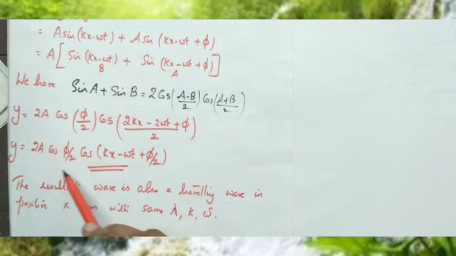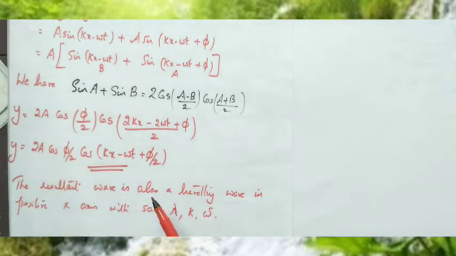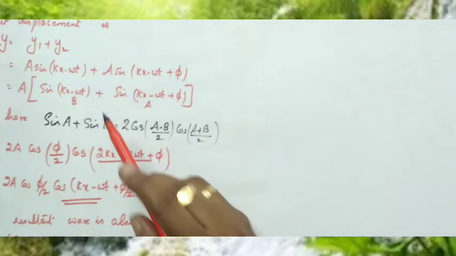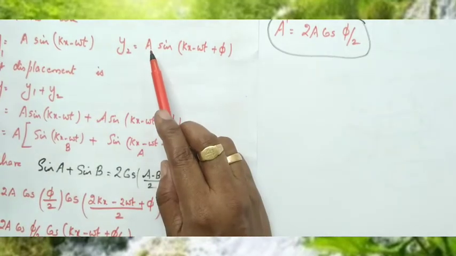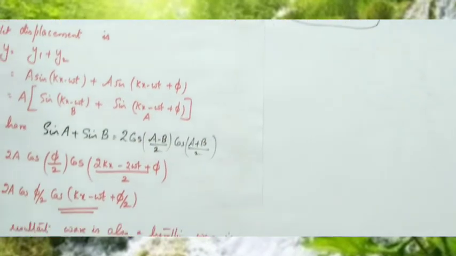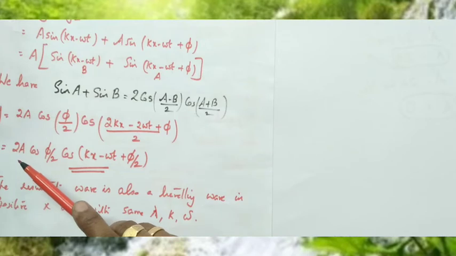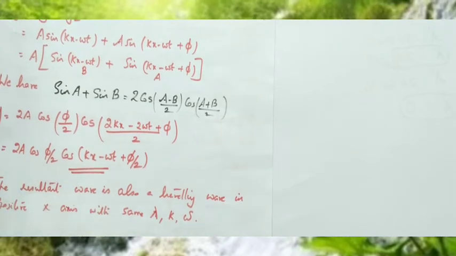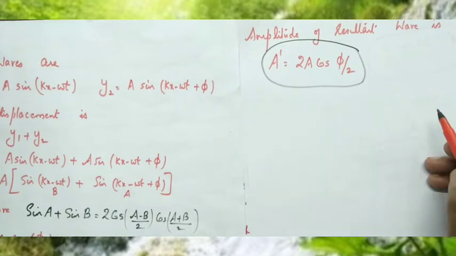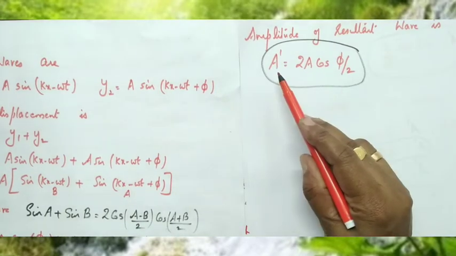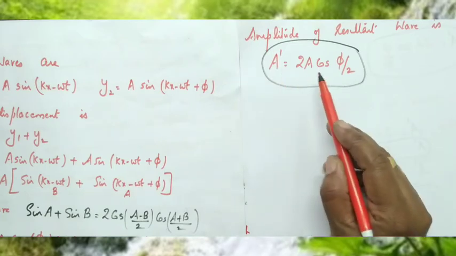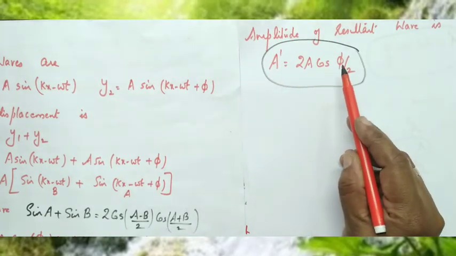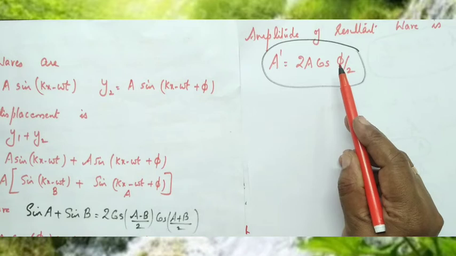The amplitude is 2a cos(phi/2). The amplitude of the first wave is a, the amplitude of the second wave is also a, and the resultant amplitude when they superimpose is 2a cos(phi/2). We can write the resultant amplitude as a dash equal to 2a cos(phi/2), where phi represents the phase difference between the two waves.